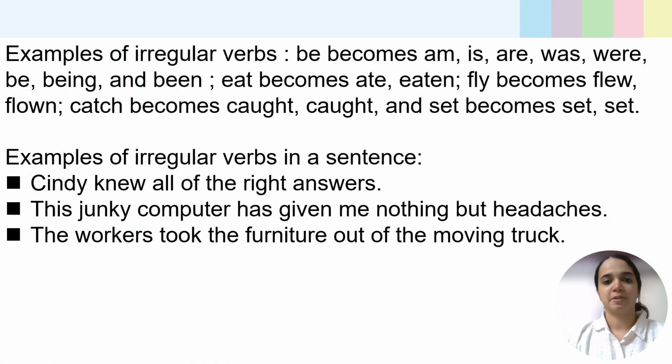Here are the examples. Be variants: be becomes am, is, was, were, can be anything. Eat, ate, eaten. Fly, flew, flown. And there are other verbs. Drive, drove, driven. Give, gave, given. Go, went, gone. These all are irregular. Catch becomes caught, not catched. Okay, catch, caught. Here are more examples. You can just read it.